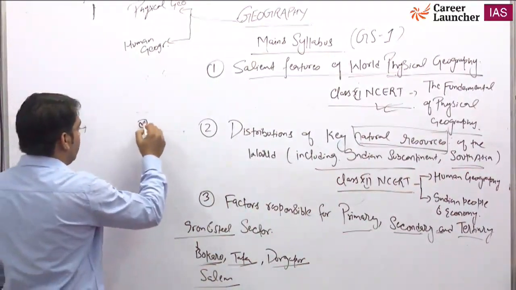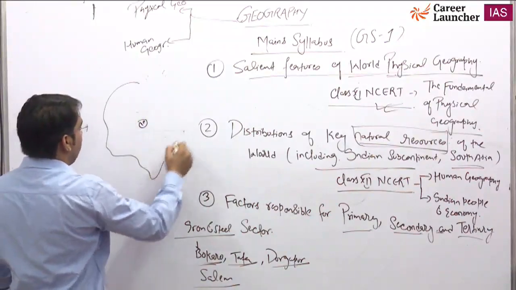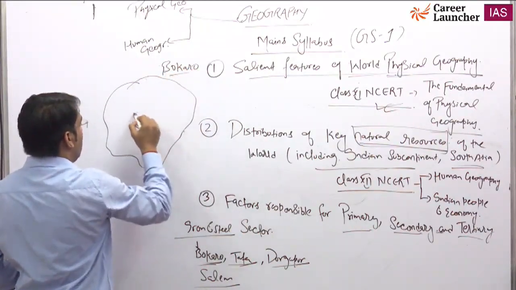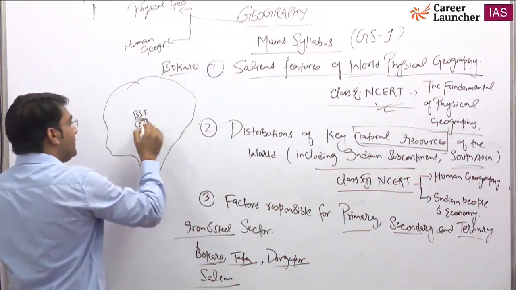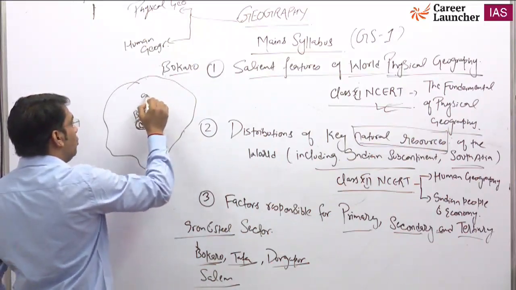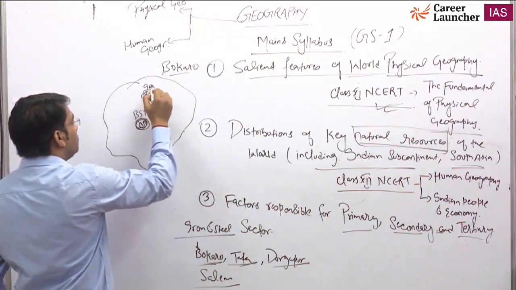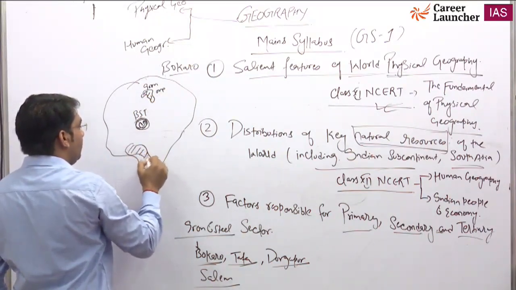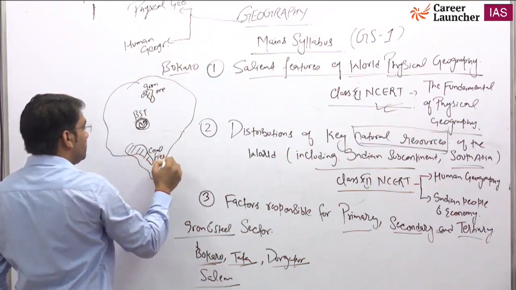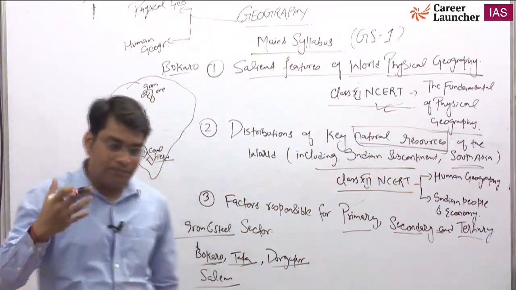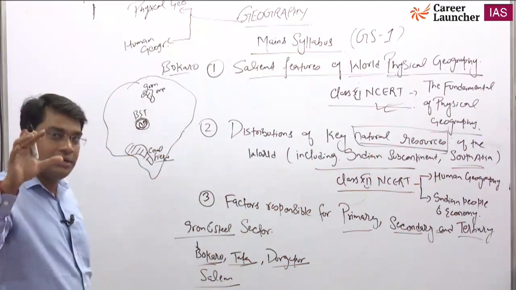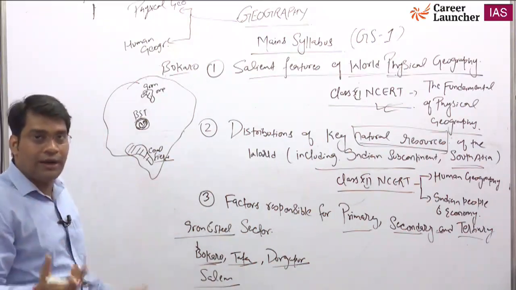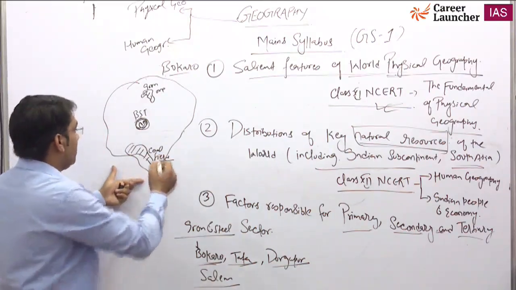Suppose this is the map of Bokaro, and the Bokaro steel plant is present here. Now, why is this steel plant present here? Because iron ore is available here. Iron ore is here, and the Jharia coal field is here. Coal is required for the melting process of iron in the blast furnace, where pig iron is melted and made pure. The availability of coal is here.